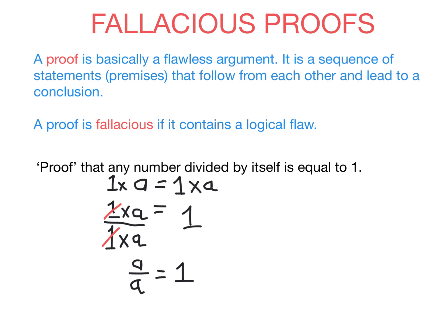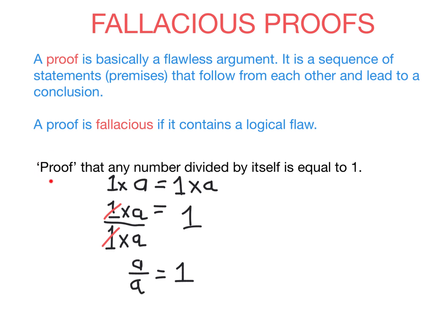you reach a conclusion. Now mathematics is alone in that it is the only subject in which you can prove something. Even in other areas of science, the best you can really do is say that something happens most of the time. But before we learn to construct our own proofs, we're going to look at fallacious proofs. They're proofs that are invalid because of a logical flaw.